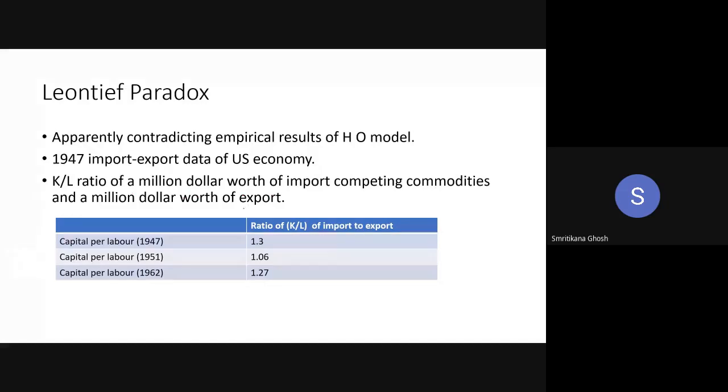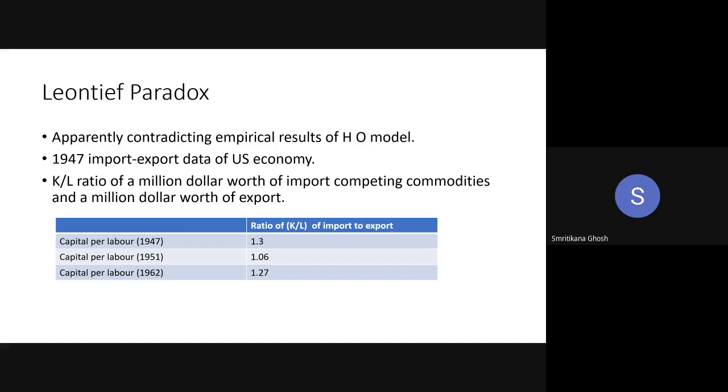And in case of export, it's very good. For 1 million worth of export, the capital labor ratio for 1 million worth of export. So he has taken K by L ratio of a 1 million worth of import competing commodity and K by L ratio for $1 million worth of export. Fine. Now look at the value. This is the ratio of K by L of import to export.